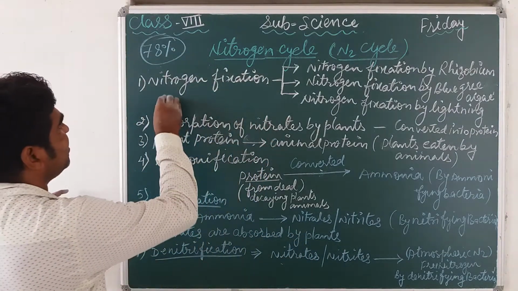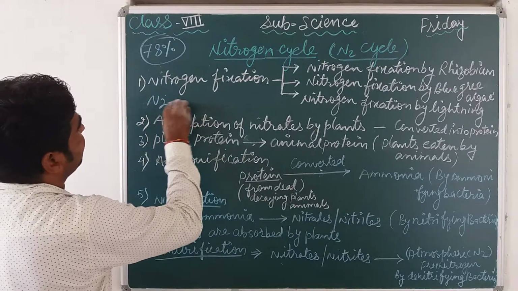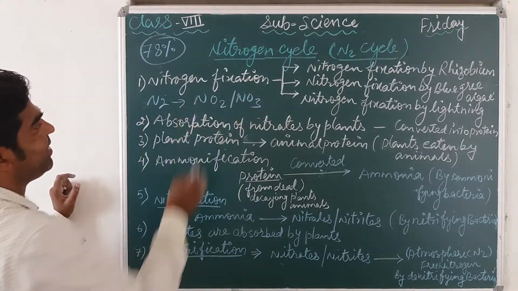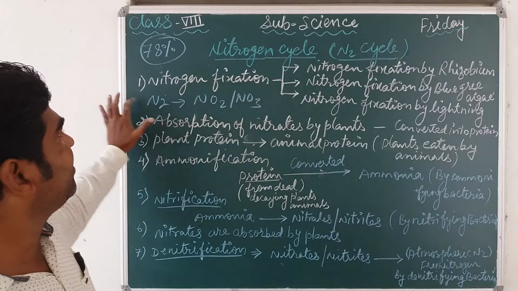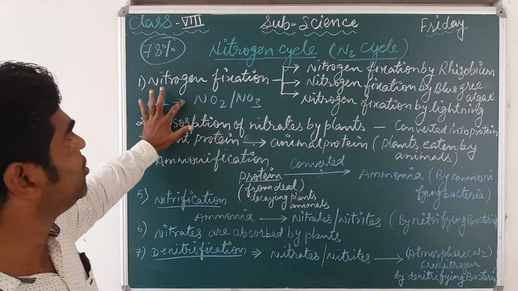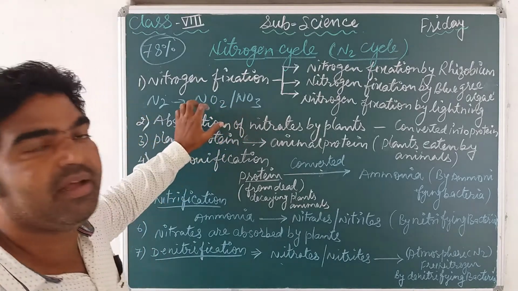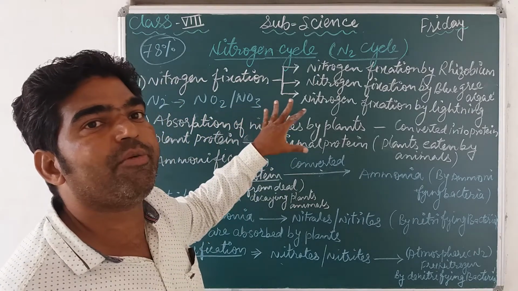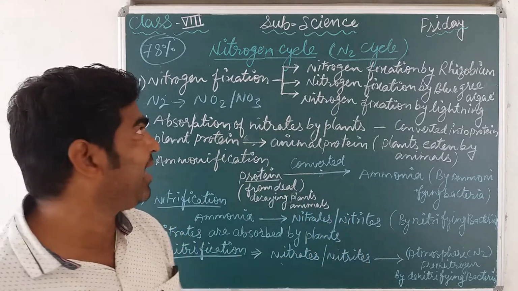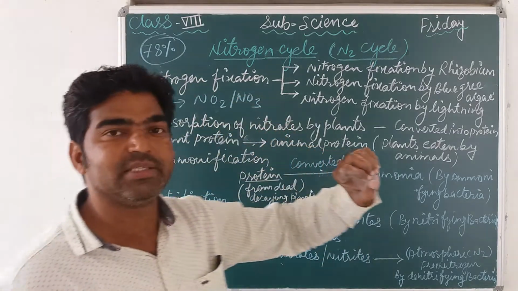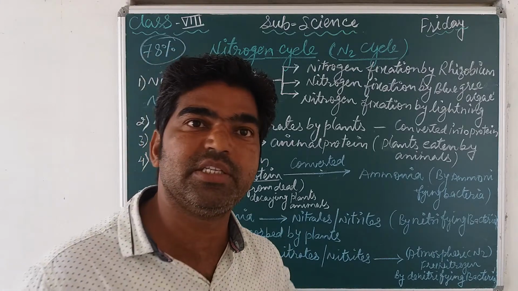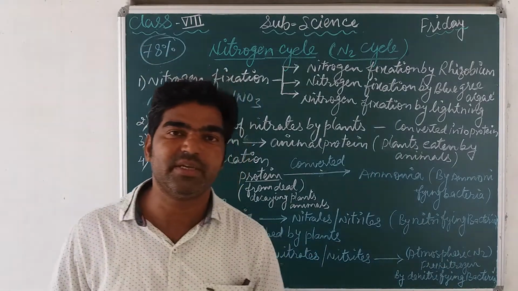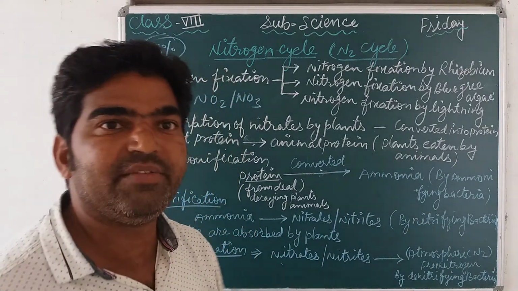It is changed into NO2 and NO3, means in the form of nitrite and nitrate. These are compounds of nitrogen. Free atmospheric nitrogen is changed into nitrite and nitrate, so these are the compound forms of nitrogen, and these can be utilized by the plant. So nitrogen fixation is the process in which free atmospheric nitrogen is converted into a usable form.